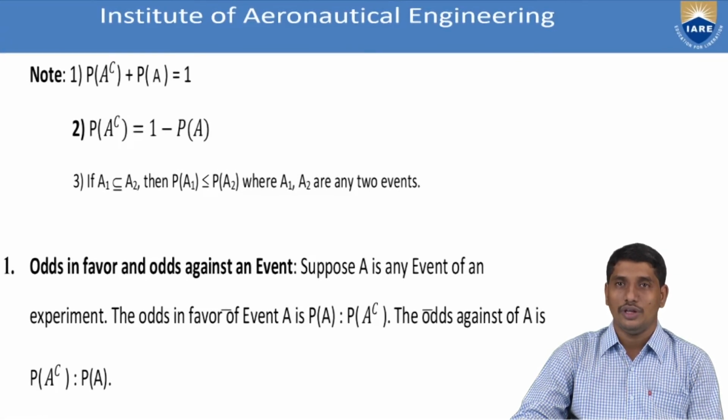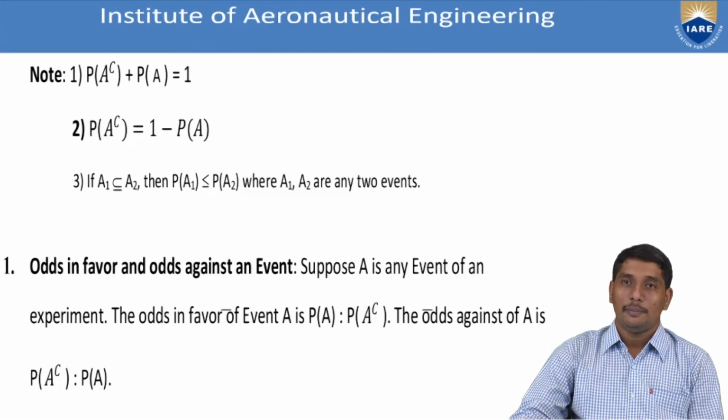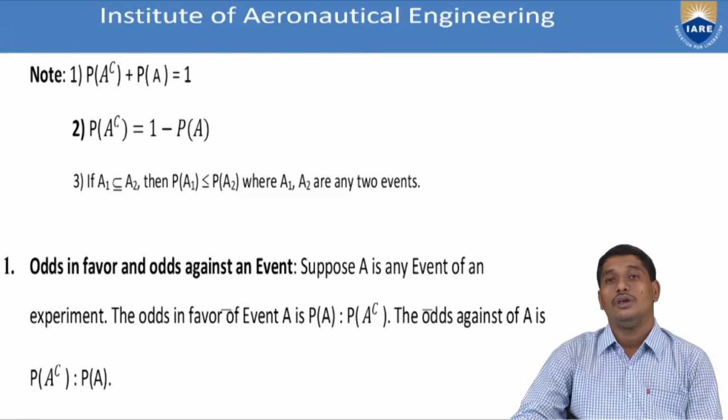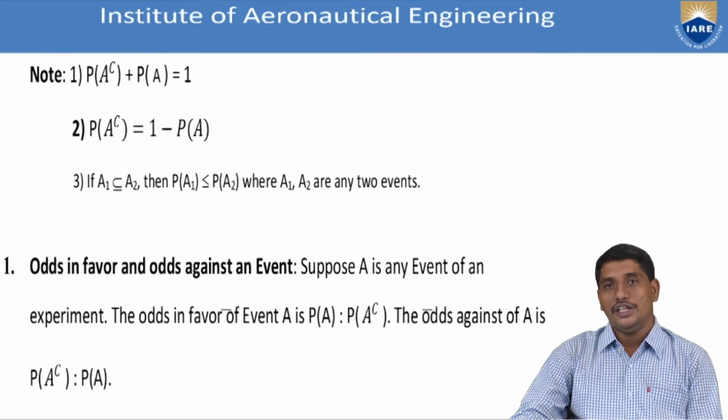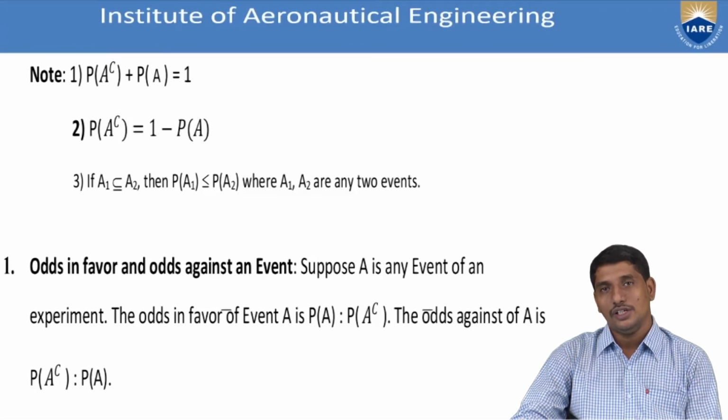By the axiom of union and the axiom of certainty, it follows that P of A complement plus P of A is 1, and hence P of A complement is equal to 1 minus P of A. We can interpret it as the failure probability being 1 minus the success probability. That means the probability of A failing in a game is 1 minus the probability that A will succeed.